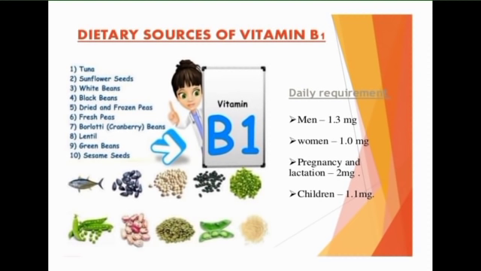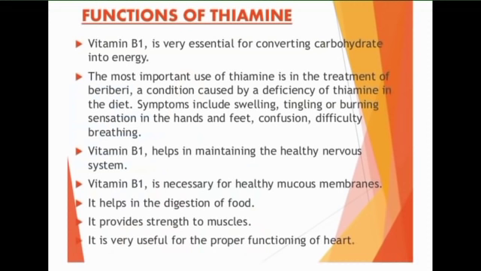The requirement increases in pregnancy and lactation, as the coenzyme thiamine pyrophosphate is intimately connected with the energy releasing reactions in carbohydrate metabolism. The enzyme pyruvate dehydrogenase catalyzes oxidative decarboxylation, and the reaction is dependent upon TPP, that is thiamine pyrophosphate.